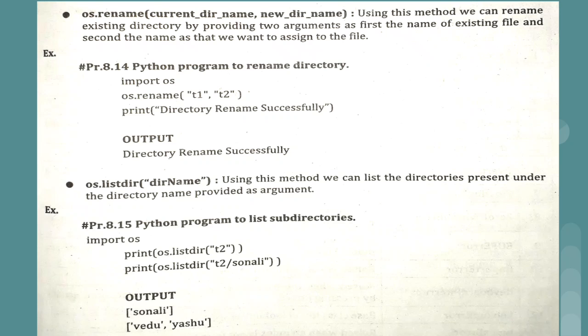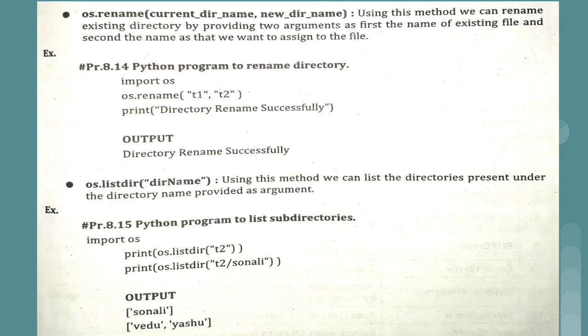Before running this particular program, you should have some folders in your specific directory whose list you want to display. So you should have some folders inside the directory, and on the next line in print os.listdir we have used t2/Sonali, means we have a t2 folder which contains a Sonali folder, and that Sonali folder has two folders, Vedu and Yashu. So listdir means it will display the list of directories which are present in a specific directory.